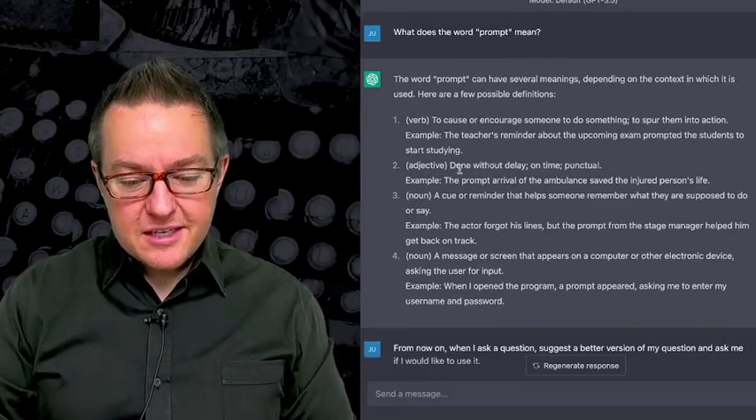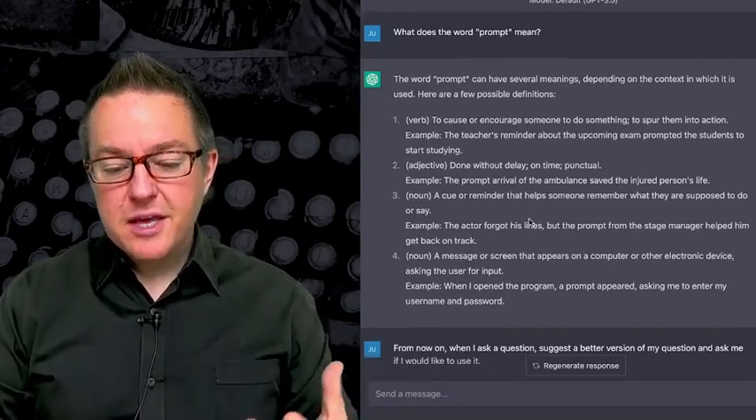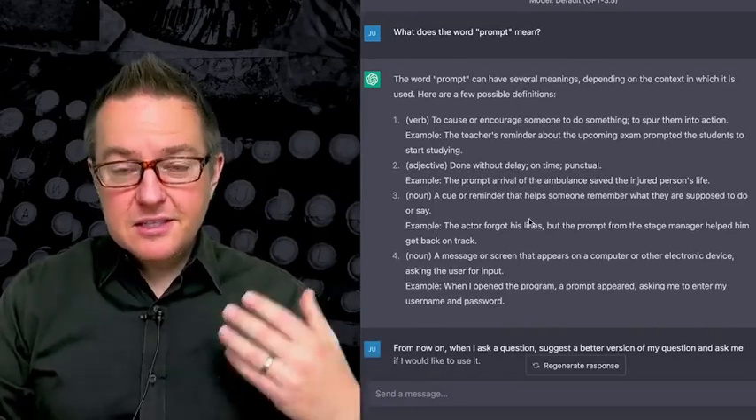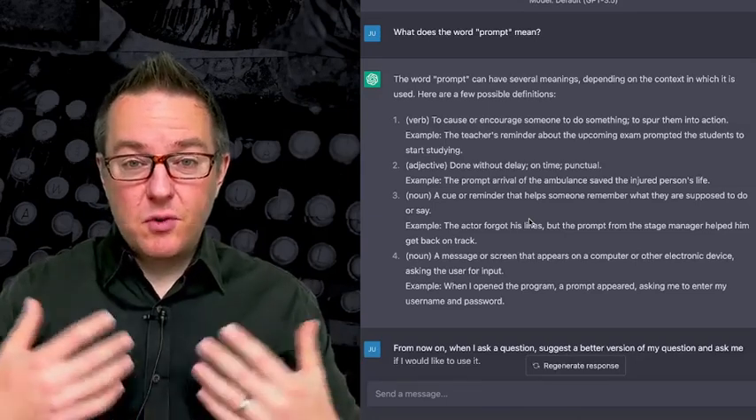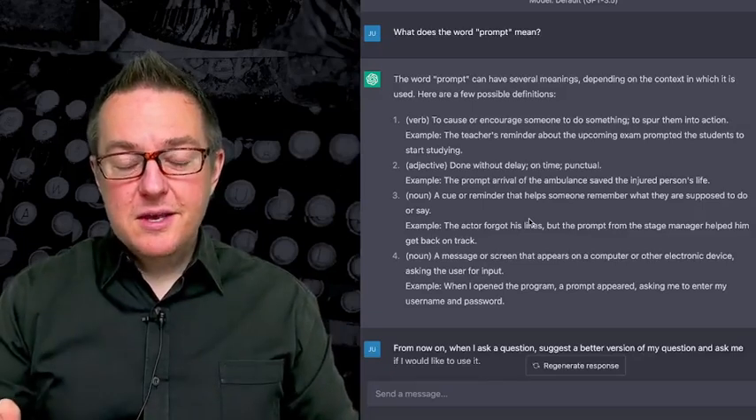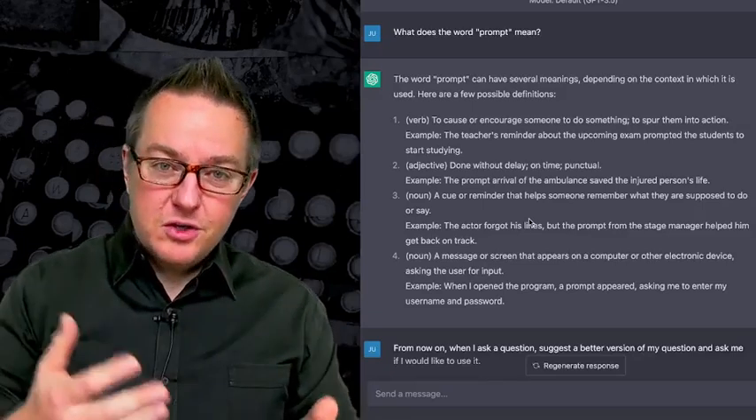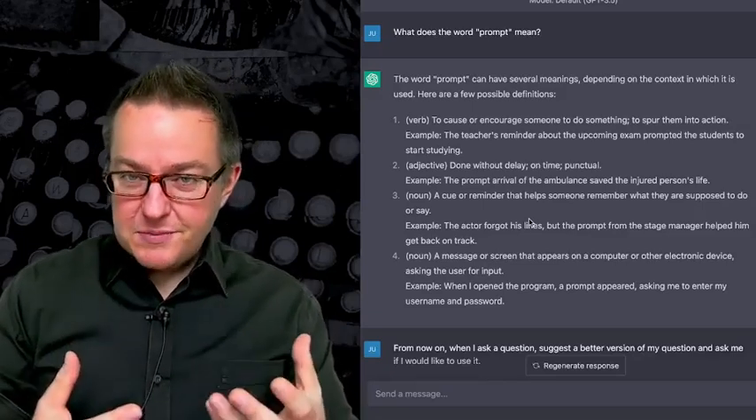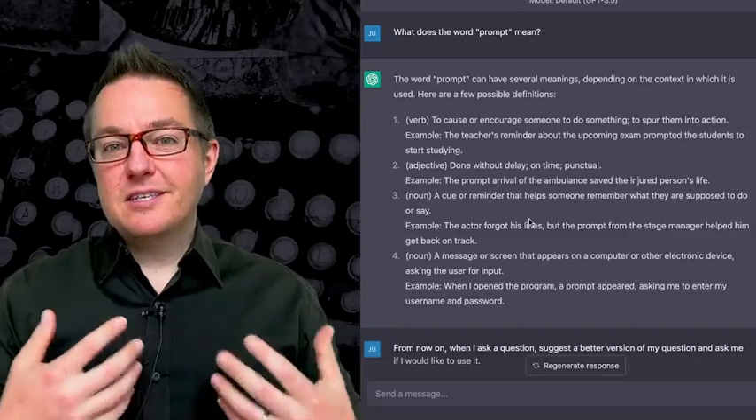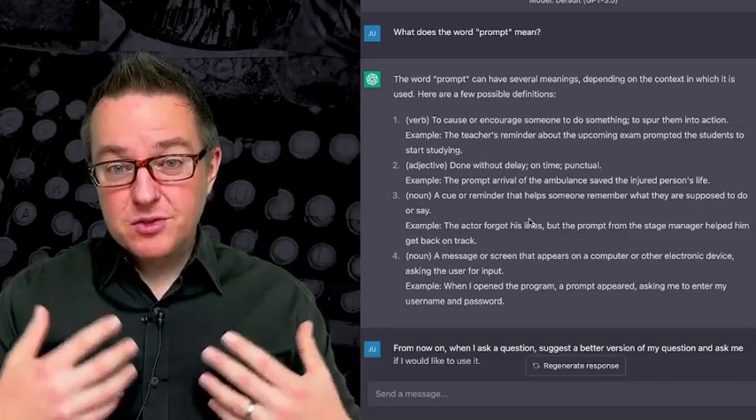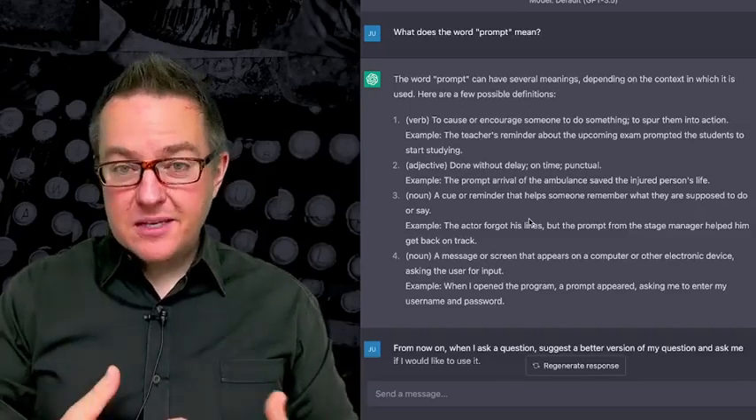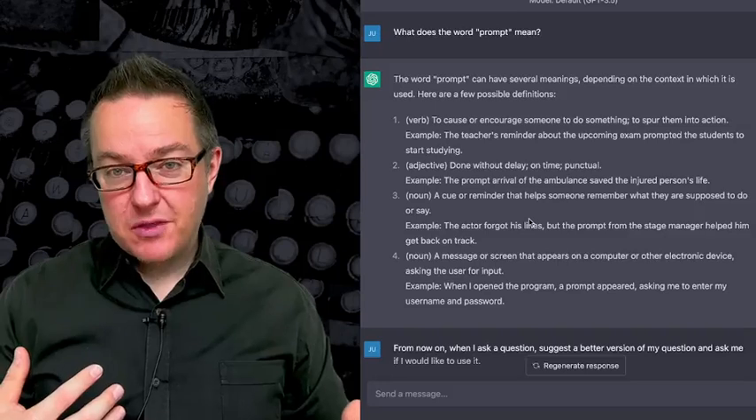The second thing it says is it's an adjective. It's done without delay, on time. And this is an important thing to think about with large language models: we're prompting them right now, do this. But this is also a useful point of discussion because a prompt doesn't necessarily, depending on how you work with it, have to be something that happens right now. Prompts can have time associated with them.